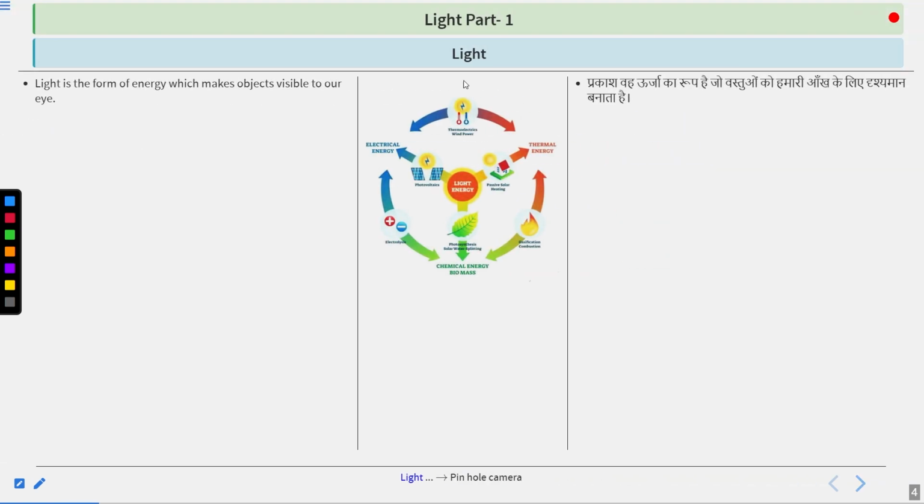Now, let's begin the discussion over light. So when we talk about light, what exactly comes to our mind? That is the first thing that we are required to clear before we proceed further.